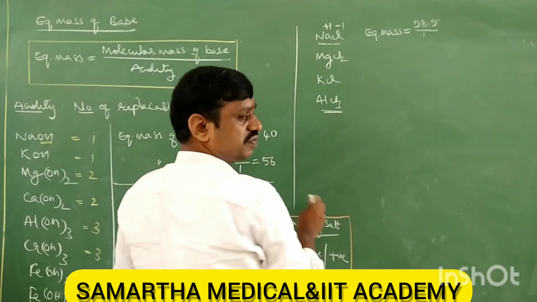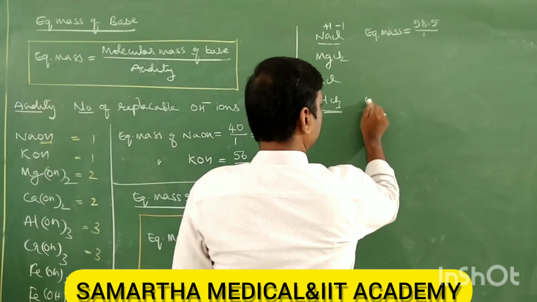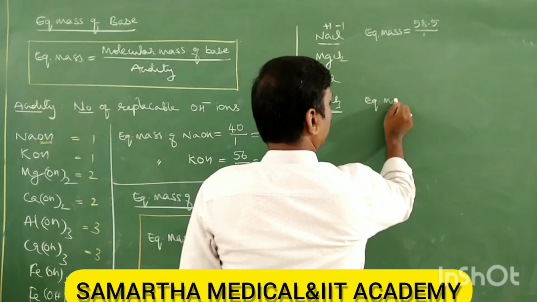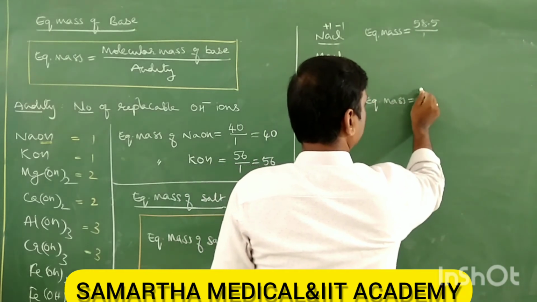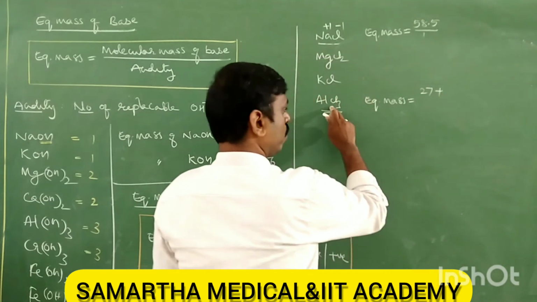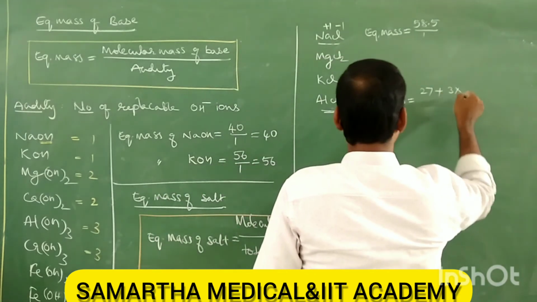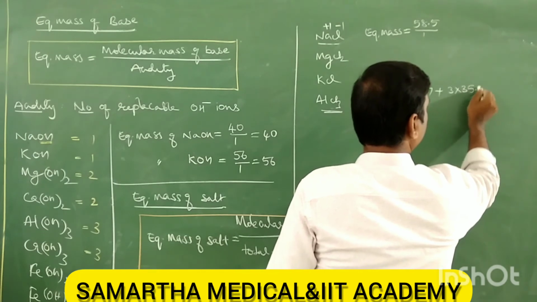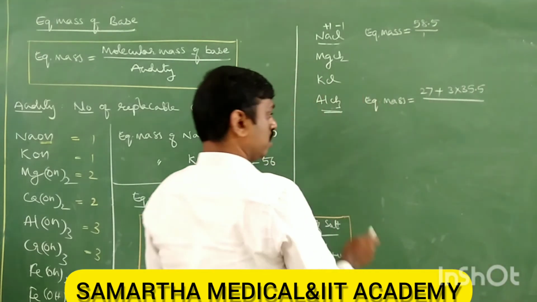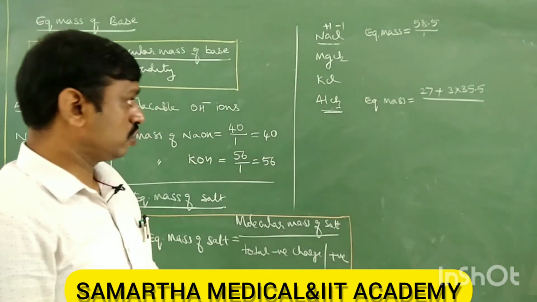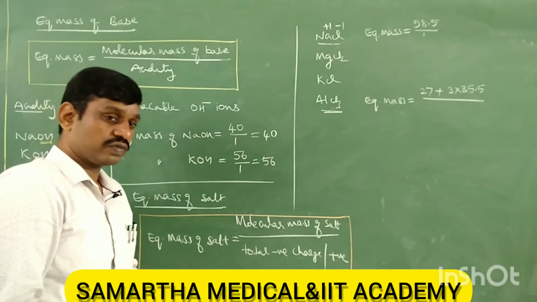Similarly, take AlCl3. Aluminium is 27. Chlorine is 3 into 35.5, divided by the total negative or total positive charge.